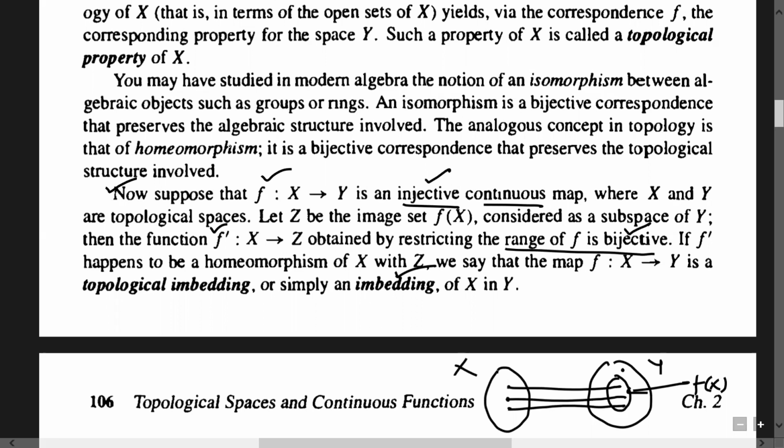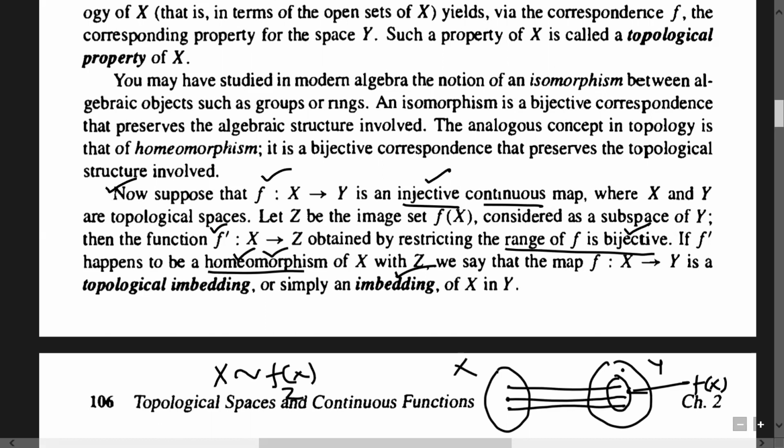Now, suppose f dash inverse, if this restricted map is a homeomorphism, meaning f dash and f dash inverse are both continuous, then we will say that we have embedded. Once f dash from x to z is a homeomorphism, this implies that x will be homeomorphic to f of x, that is z.